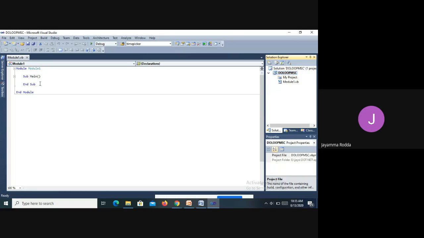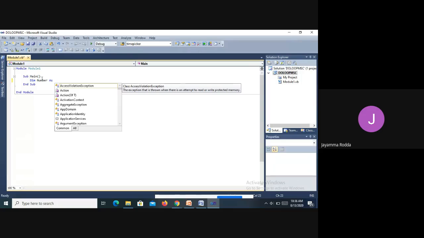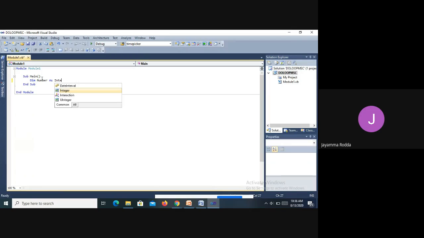So again, the first step I'm going to do is creating a variable that I am going to use in my code, in my program. The keyword that we use for creating a variable is Dim. Dim number as Integer, selecting Integer, is equal to 10. Here also I am initializing the variable number. Dim number As Integer = 10 means I have initialized my variable.